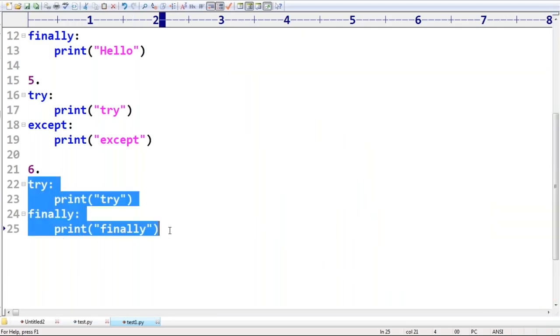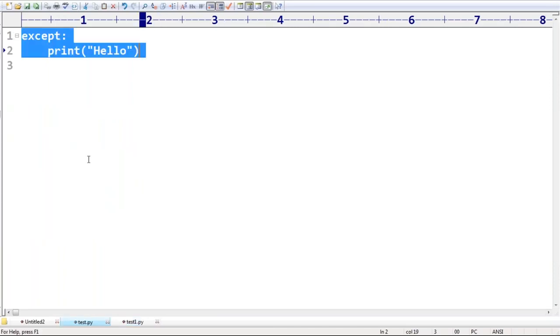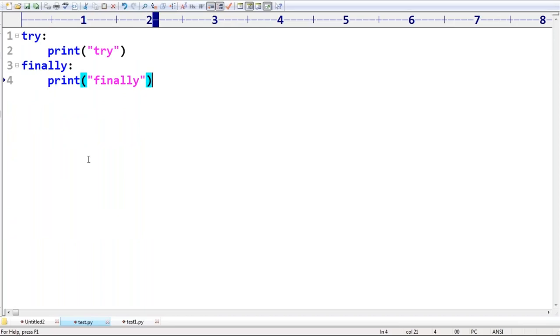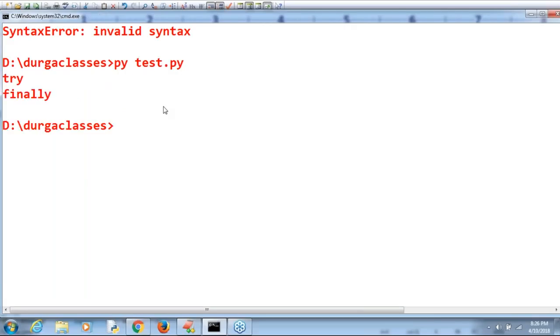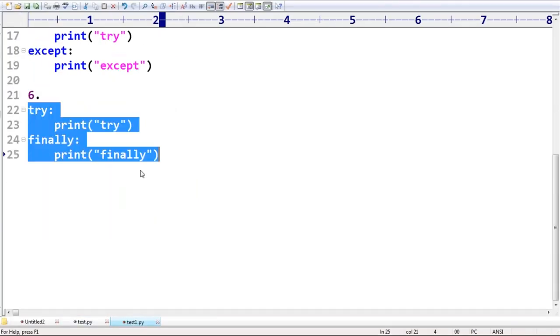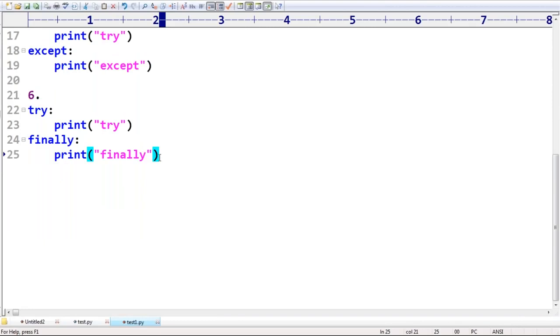Now, sir, if it is really valid, can you please execute this code? You people may ask. Let me execute this one: try, finally. Can you please observe the try finally? Is it a valid syntax or not? Respond. Yes. Make sure, sir, that's why in this case especially, most of the people are having the doubt. Okay, sir, without except, how can you take only finally under try?